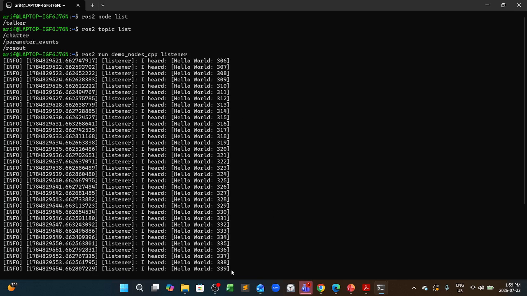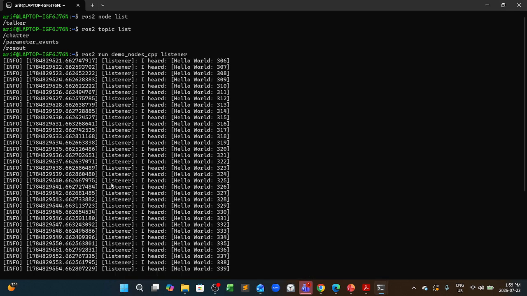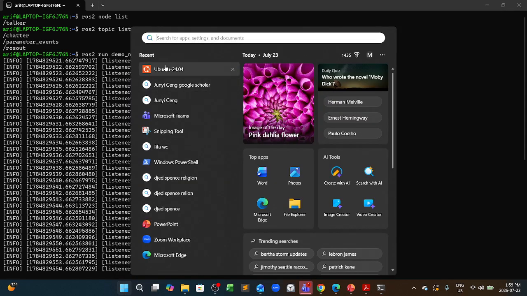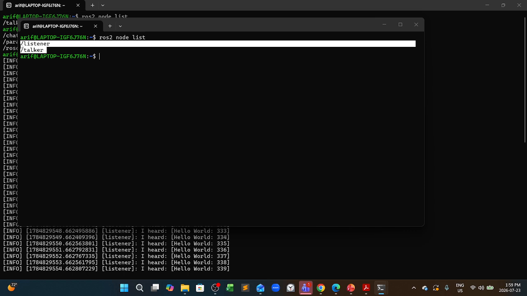If we open a third terminal, so far we have opened two terminals and executed two different commands or two different nodes, so each terminal has one node each. In another terminal, let's do it again, ROS2 node list, and this will show two nodes, listener and talker, because we have executed two nodes.